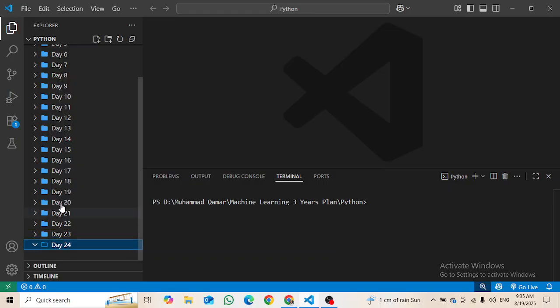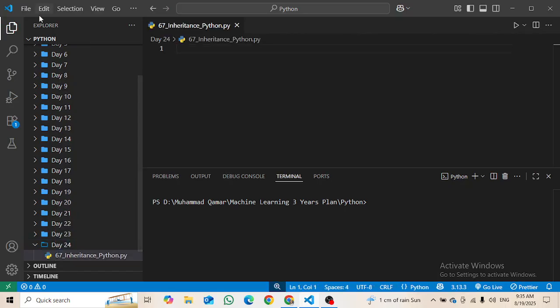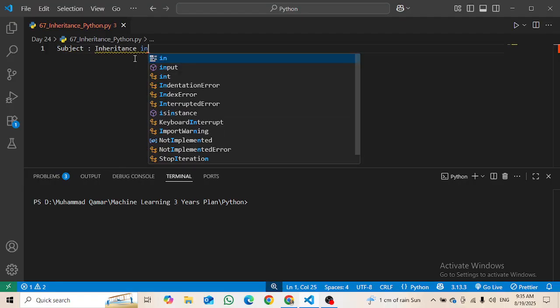So I make the 67th file, inheritance in Python, with .py as the extension for the Python file. Then just hide the Explorer menu and write the subject, which is inheritance in Python,